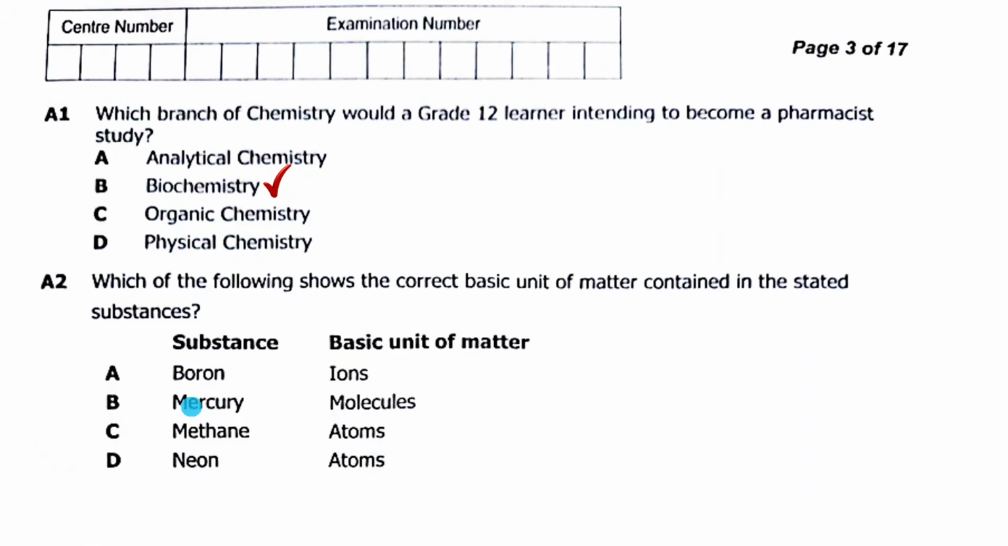When we go to mercury, mercury is actually a metal. As mentioned here, it's an elemental substance. So if it is an elemental substance, what type of basic unit is found in it? Not molecules, it's just atoms.